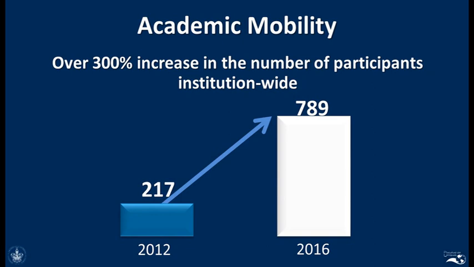So there was an increase of over 300% in the number of participants in international academic mobility programs. So you see, we could have an impact on the institution when we decided to improve the level of teachers, so that the level of the students could also improve.